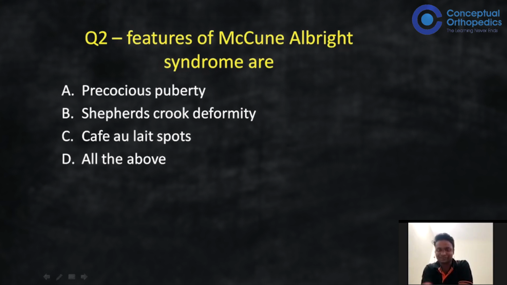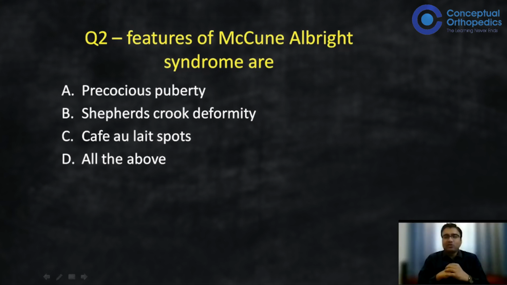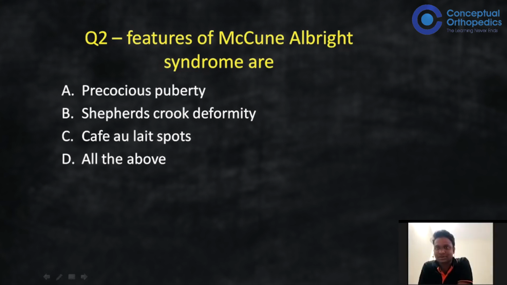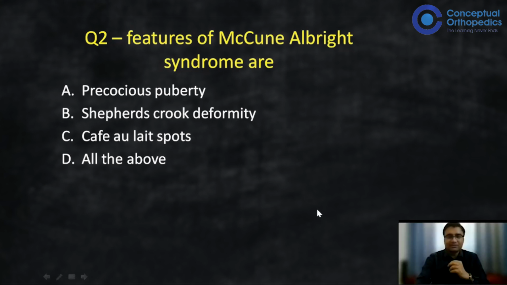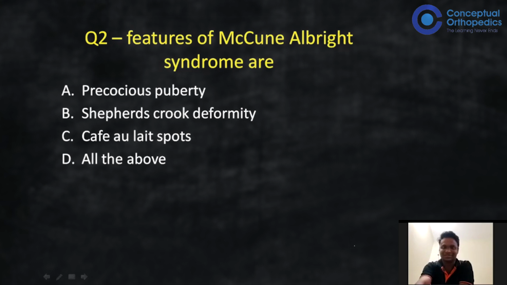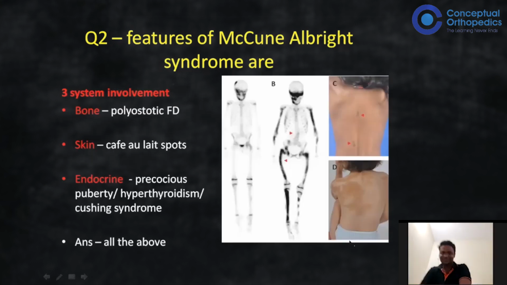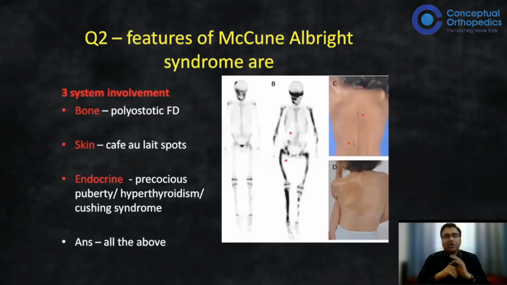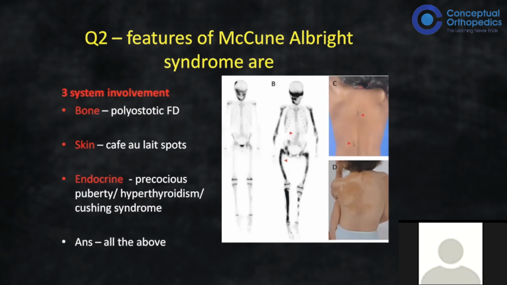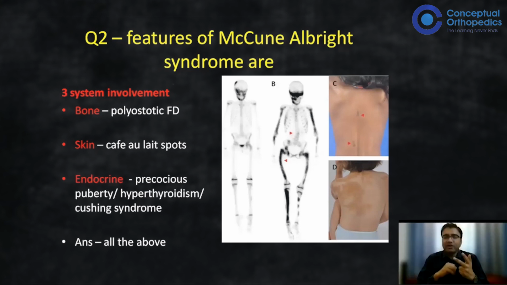Right. So see, when we talk about fibrous dysplasia, it is associated with few syndromes. So osteochondroma will be there, sir. Extra osteochondroma also will be there, I think. Sorry, sir. So see, McCune-Albright syndrome involves three systems. One is bone, then skin, and then your endocrine system. The bone, which there is presentation of polyostotic fibrous dysplasia.